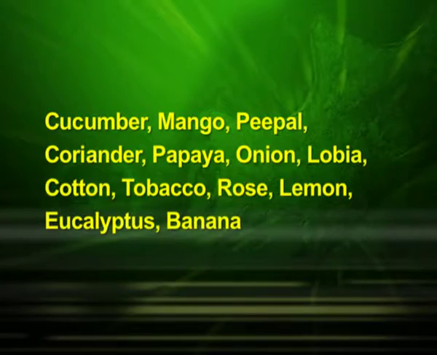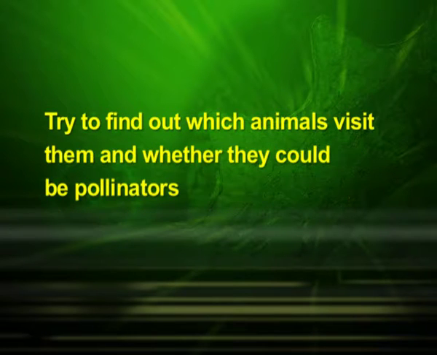Students, you can observe some flowers of the flowering plants or any other available to you like cucumber, mango, peepal, coriander, papaya, onion, lobia, cotton, tobacco, rose, lemon, eucalyptus, banana, etc. Try to find out which animals visit them and whether they could be pollinators. You will have to patiently observe the flowers over a few days and at different times of the day.